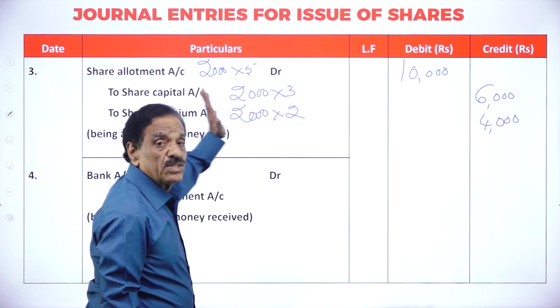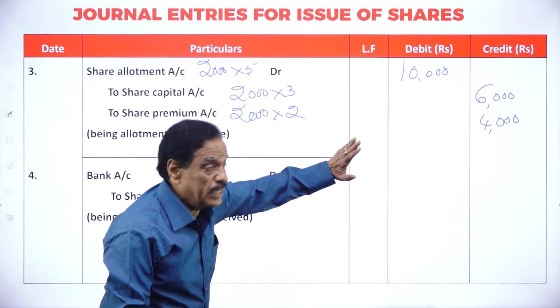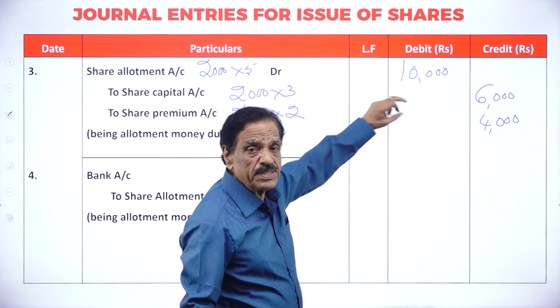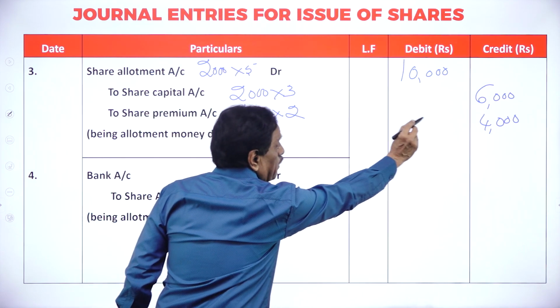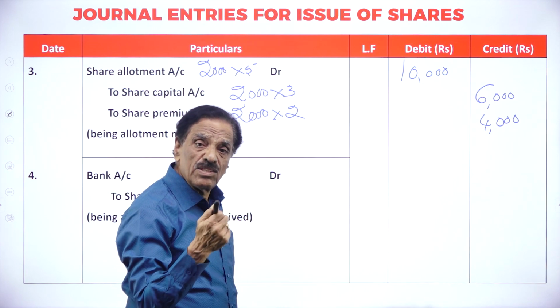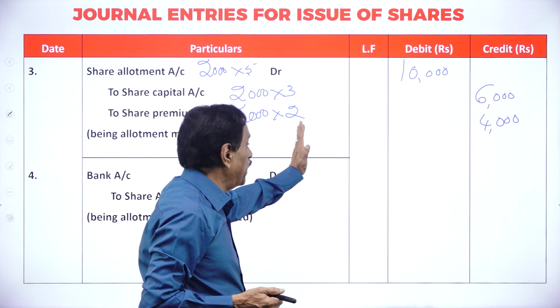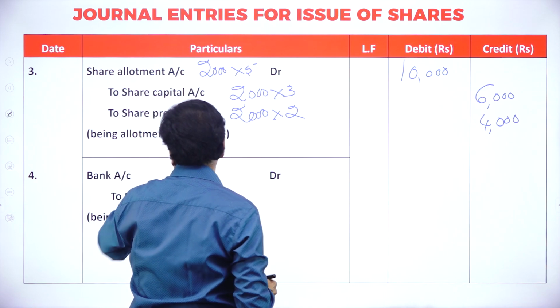What's the entry? Share allotment account debit. We require how much money? 10,000. To share capital, how much do you require for capital? 6,000. How much goes for premium? 4,000. Being allotment money due.